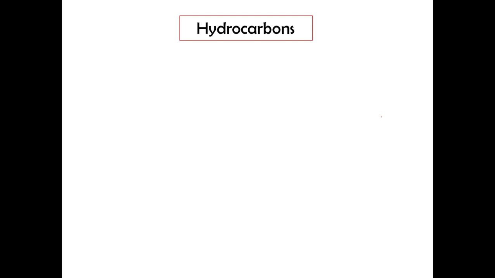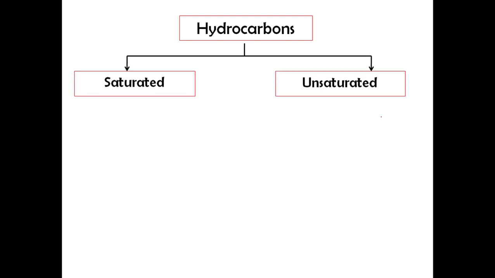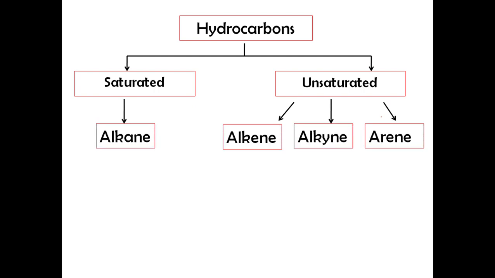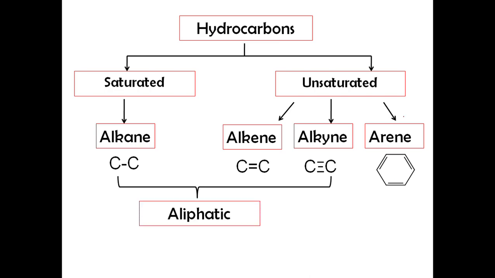Okay, so this is like the summary. So hydrocarbons, saturated, unsaturated. Okay, contoh saturated adalah alkane. Okay, unsaturated we have alkene, alkyne dan arene. Okay, what is arene? So alkane C single bond C, alkene double bond, alkyne triple bond, and arene is actually benzene ring or aromatic ring. Okay, so alkane, alkene dan alkyne is aliphatic. Okay, kalau dia tak contains any benzene ring, so that's aliphatic. Kalau ada benzene ring or aromatic ring would be aromatic compounds. Okay, so hopefully boleh faham the classes of this hydrocarbon.